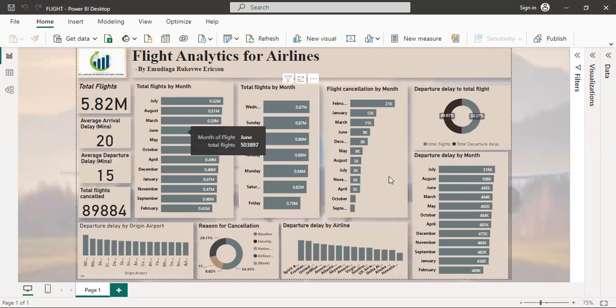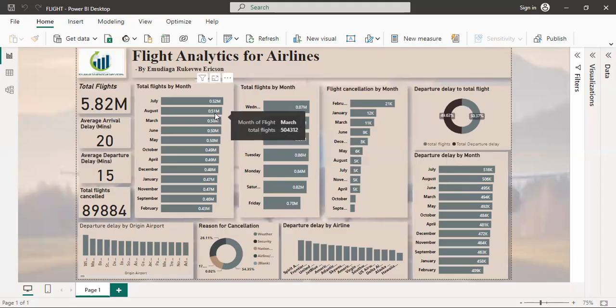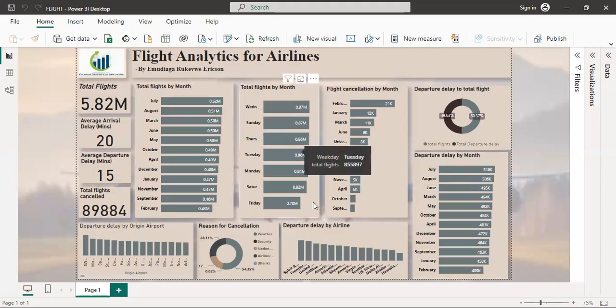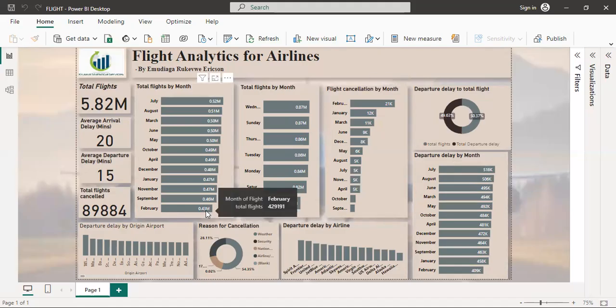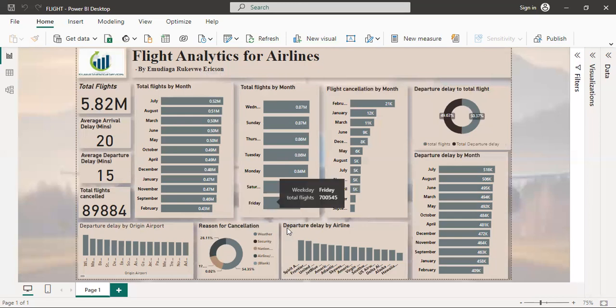In the month of August, being the second highest month where flights were undertaken, we also found that out of the 510,000 flights, 506,000 of them were delayed. Down to the month of February, where we have 430,000 flights, 409,000 of them were delayed.